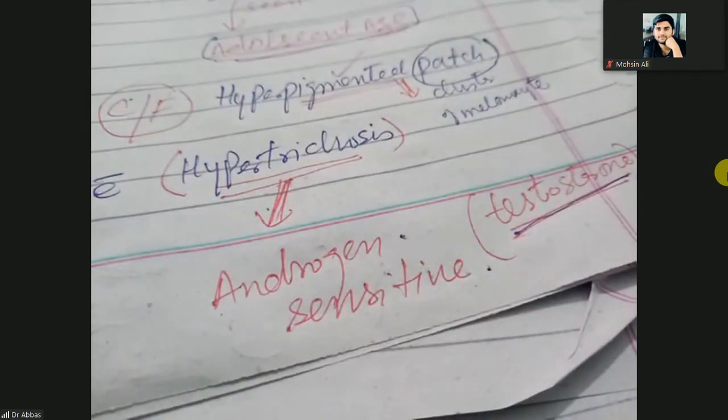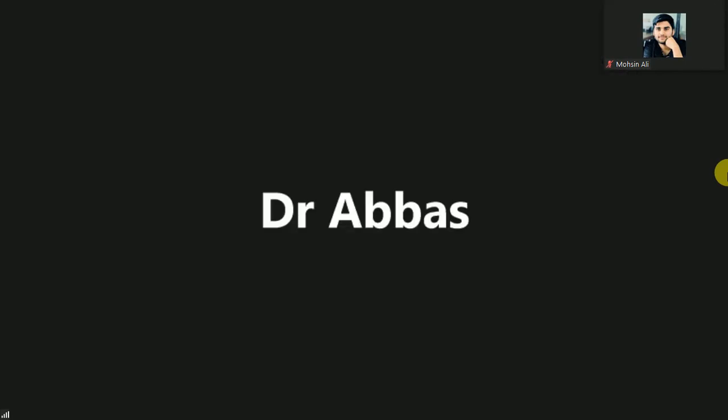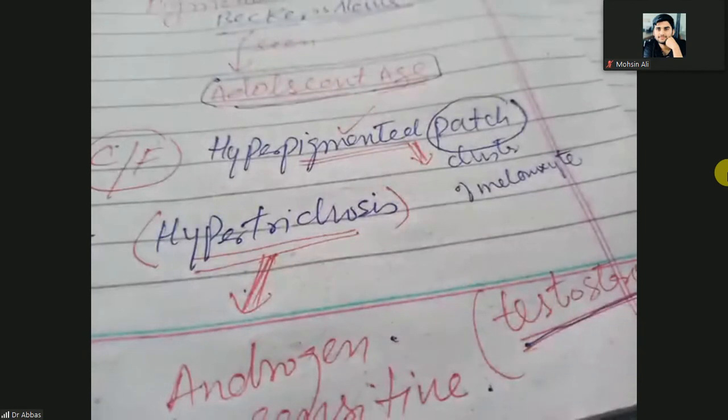So this is the reason that Becker's nevus is a birthmark but appears at the adolescent age, due to androgen sensitivity or testosterone sensitivity.